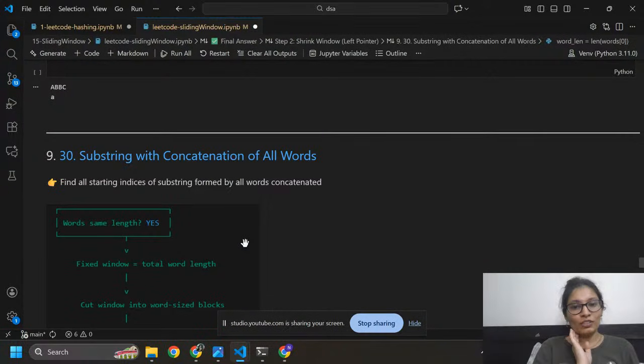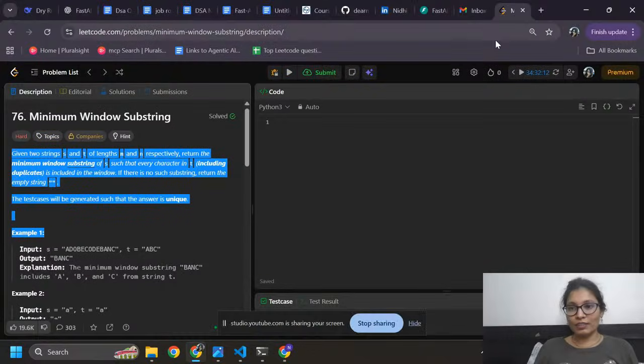Substring with Concatenation of All Words. Find all starting indices of substrings formed by all words concatenated. Here we can see it in LeetCode.